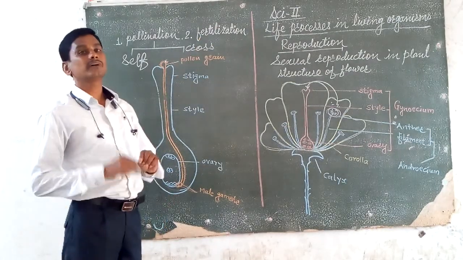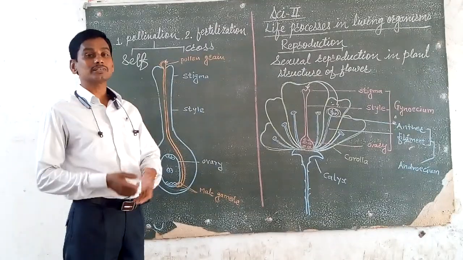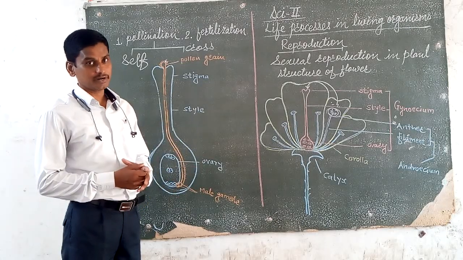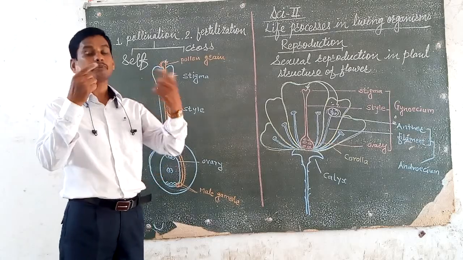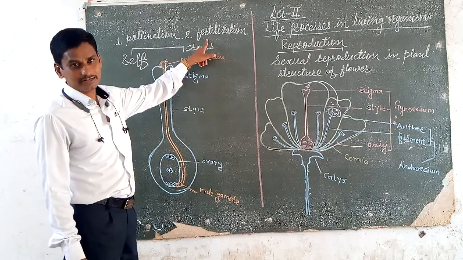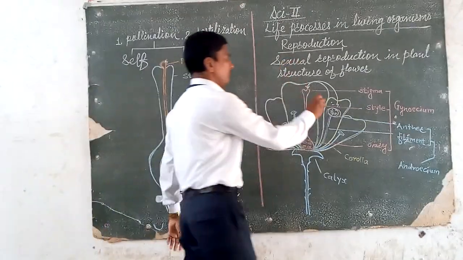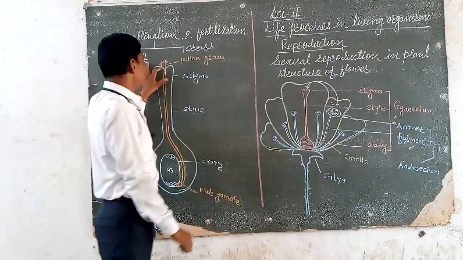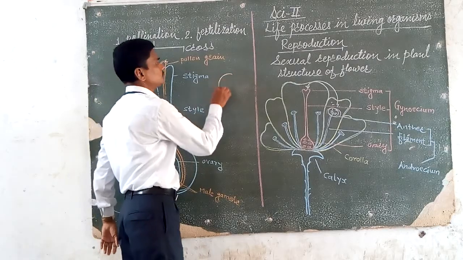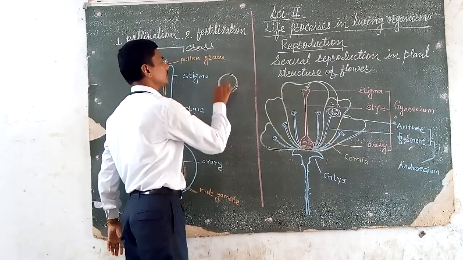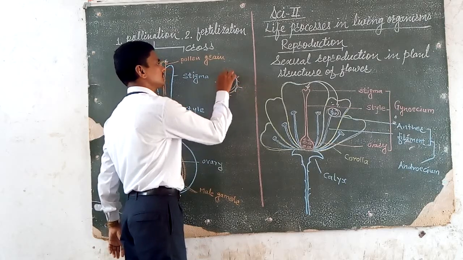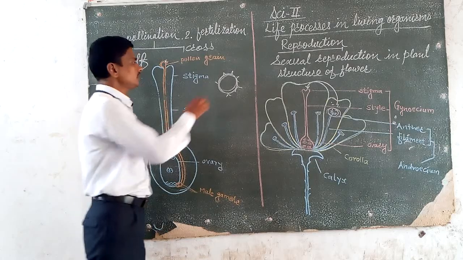How does the fertilization process occur in a plant? It is a natural process. Now, when pollen grains come in contact with the stigma, if you see the structure of the pollen grain, it has a thick double-layered coating, spines on the surface, and a single nucleus.